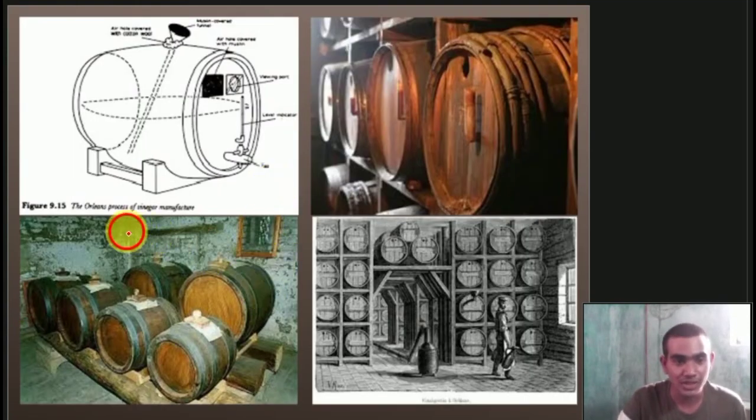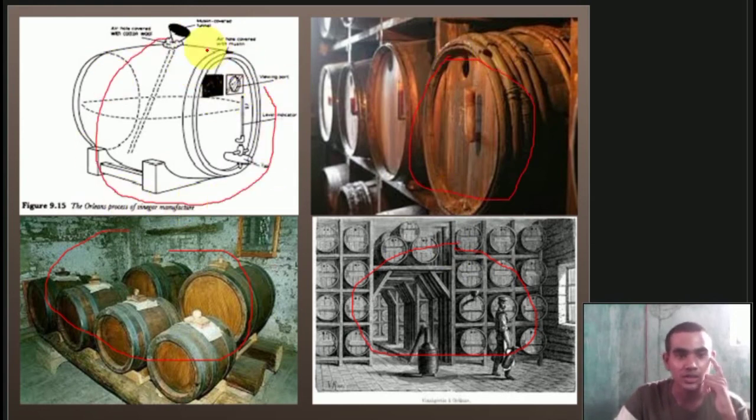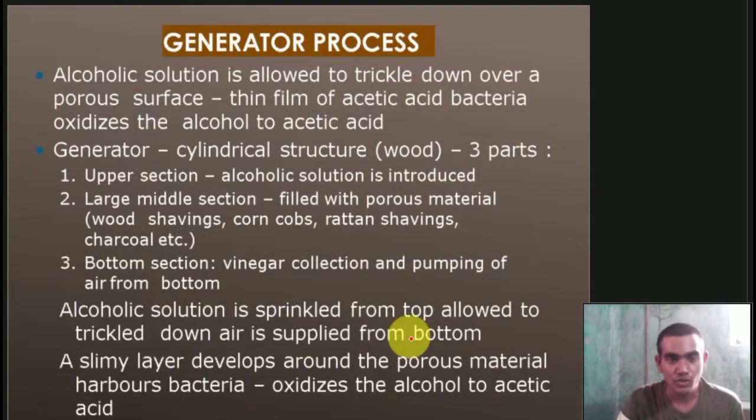You can see these are the drums where all the wines are kept. If you have seen Hollywood movies, or if you have seen Game of Thrones, you can see this type of ladder, and this type of vats also present in those films.